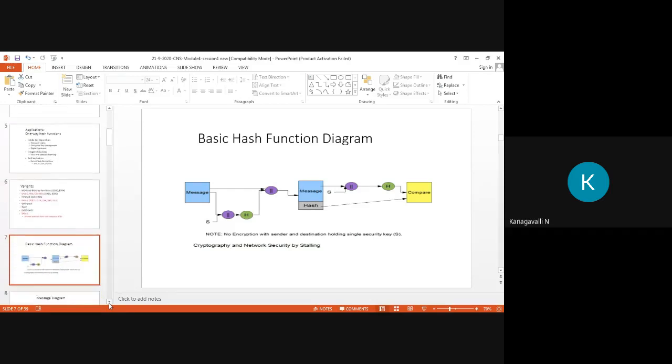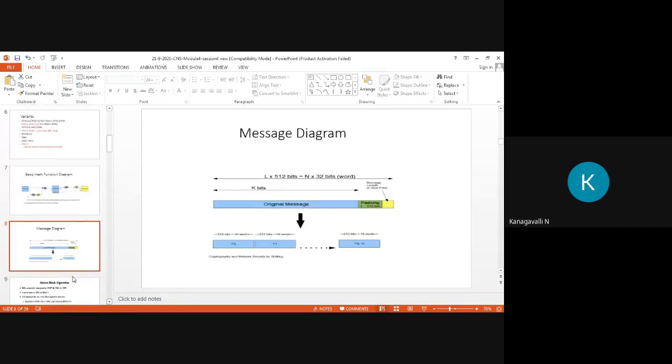In this part, the continuation of the message diagram, you take your message length L into 512 bits, then N into 32-bit words. The blue color represents your original message. In this part, padding needs to be applied. Padding is nothing but taking one bit, from 1 to 512.